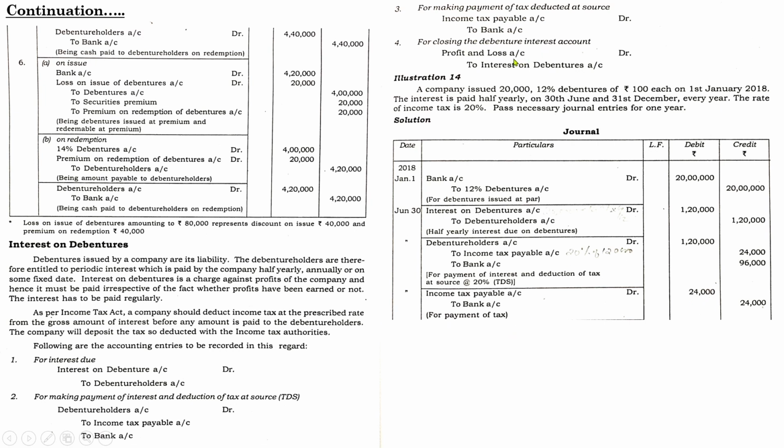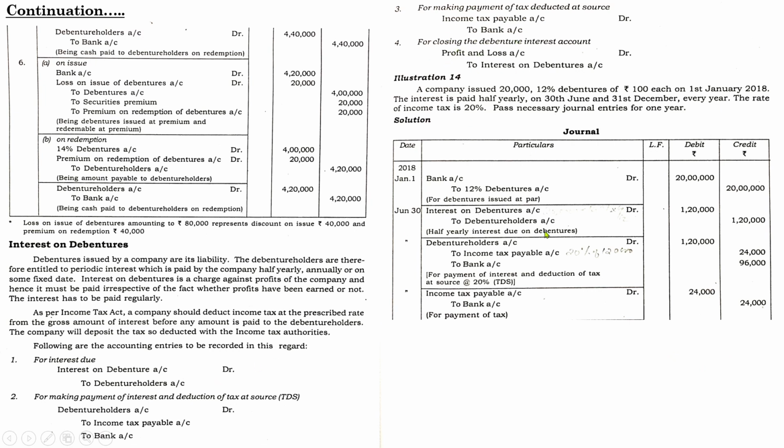Next one, for closing the debenture interest account. That means interest payment is a loss or an expense of the concern, so it has to be adjusted against profit, because debenture interest is charged against profit. We have learned about it in the theoretical aspects. See, interest on debenture is charged against profit. So the entry will be profit and loss account debit to interest on debentures. What is the interest on debentures? Here it is 1,20,000.